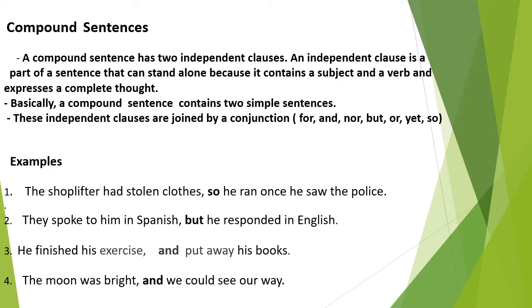Three. He finished his exercise and put away his books. In this sentence, again, both sides of the conjunction and are independent clauses. Four. The moon was bright and we could see our way. In this sentence, again, both sides of the conjunction and are independent clauses and have a complete sense alone.